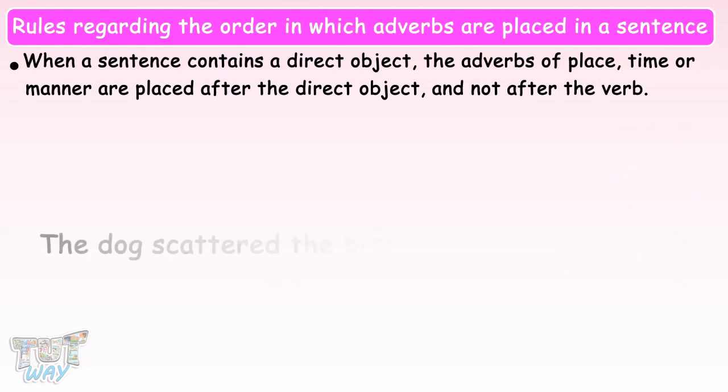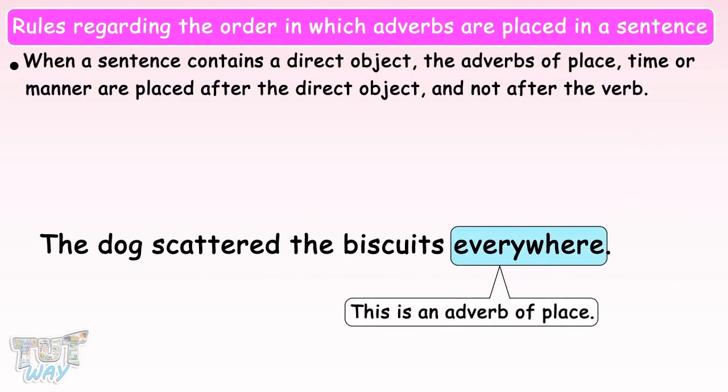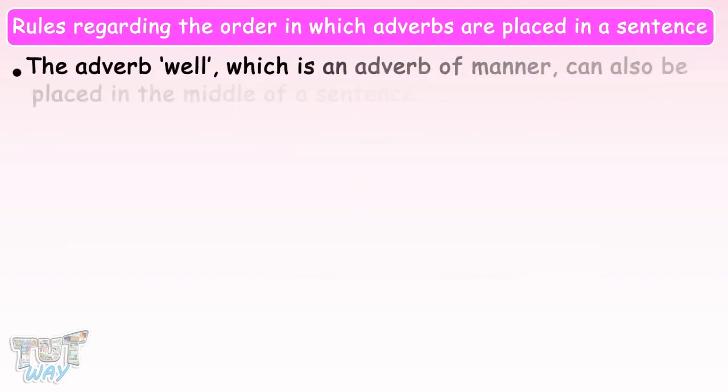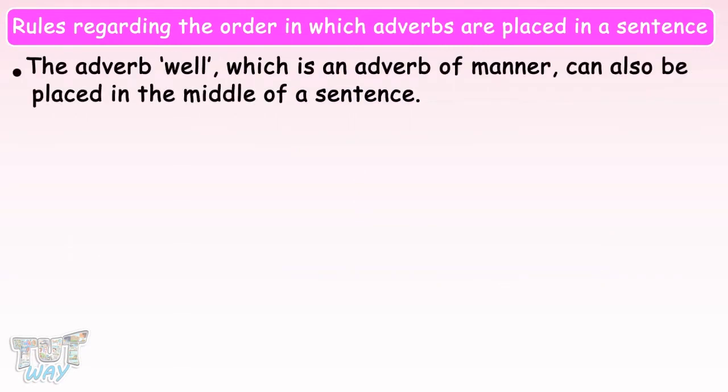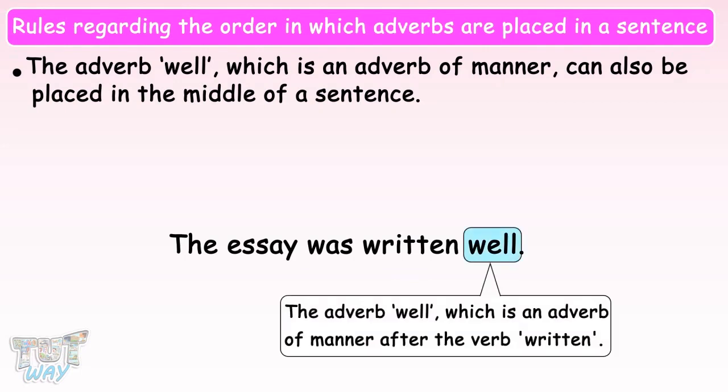The dog scattered the biscuits everywhere. Here, the adverb everywhere is an adverb of place, but the sentence also contains a direct object, the biscuits. So, the adverb everywhere is placed after the direct object and not after the verb. Now, let's learn an exception. The adverb well, which is an adverb of manner, can also be placed in the middle of a sentence. For example, the essay was written well. Here, the adverb well, which is an adverb of manner, is placed after the verb written.